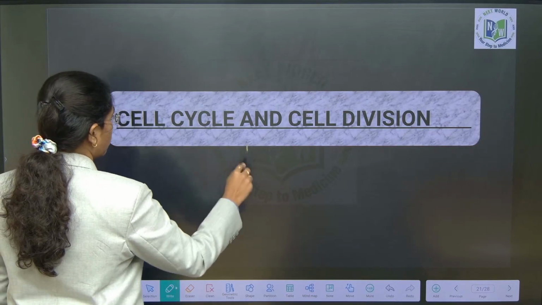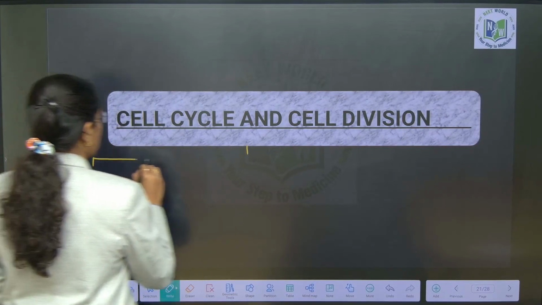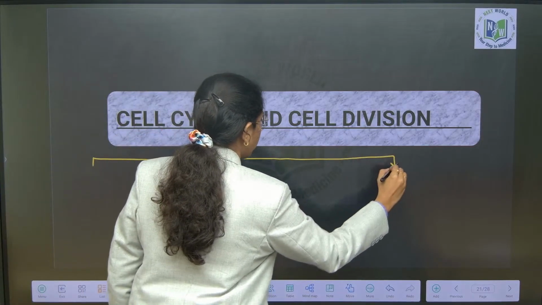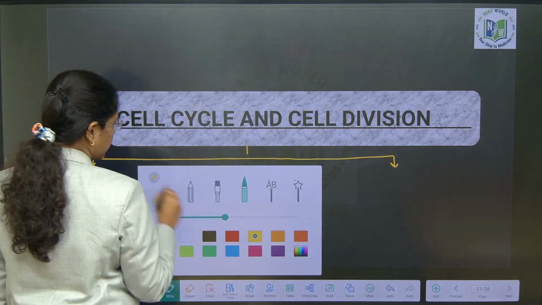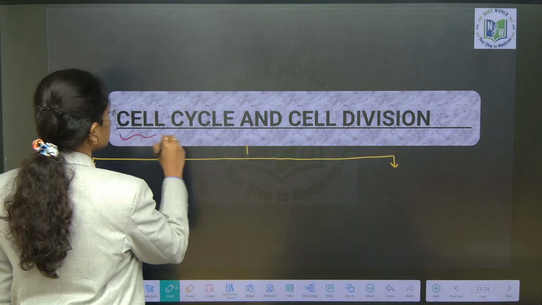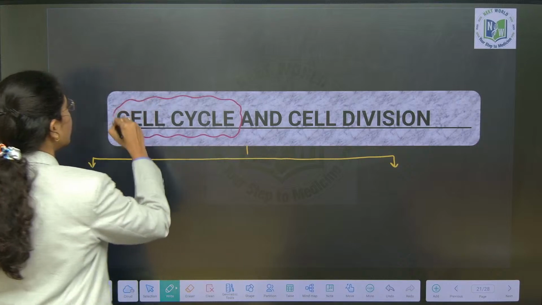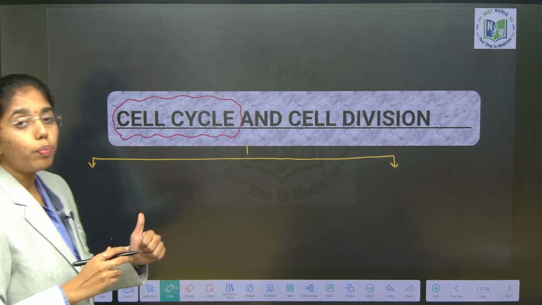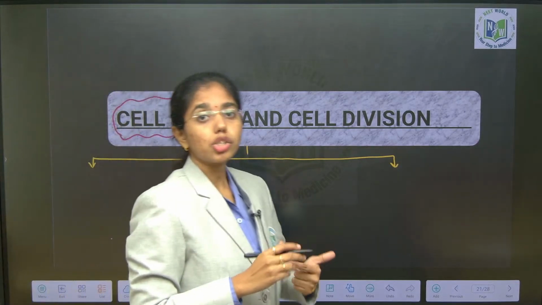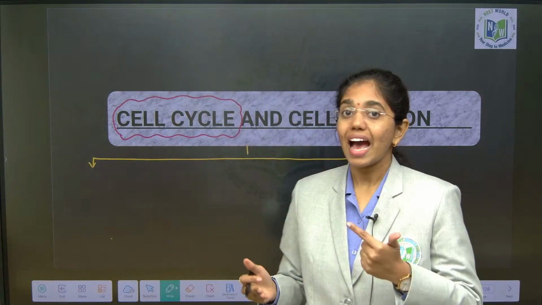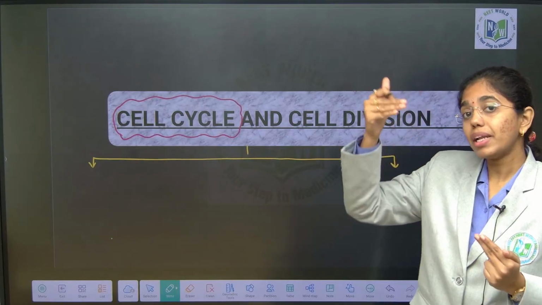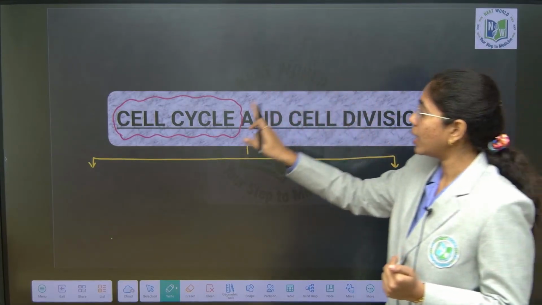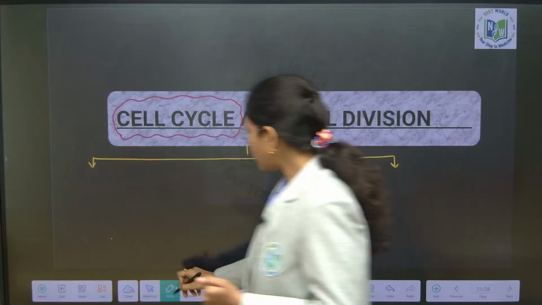Here we go. First, you have to know the difference between cell cycle and cell division. Cell cycle is nothing but what, ma? Cell cycle is the complete sequence of events which includes duplication of a genome, synthesis of new cellular organelles, and finally formation of two daughter cells. This complete sequence of events comes under cell cycle. Okay, what does it include, beta?